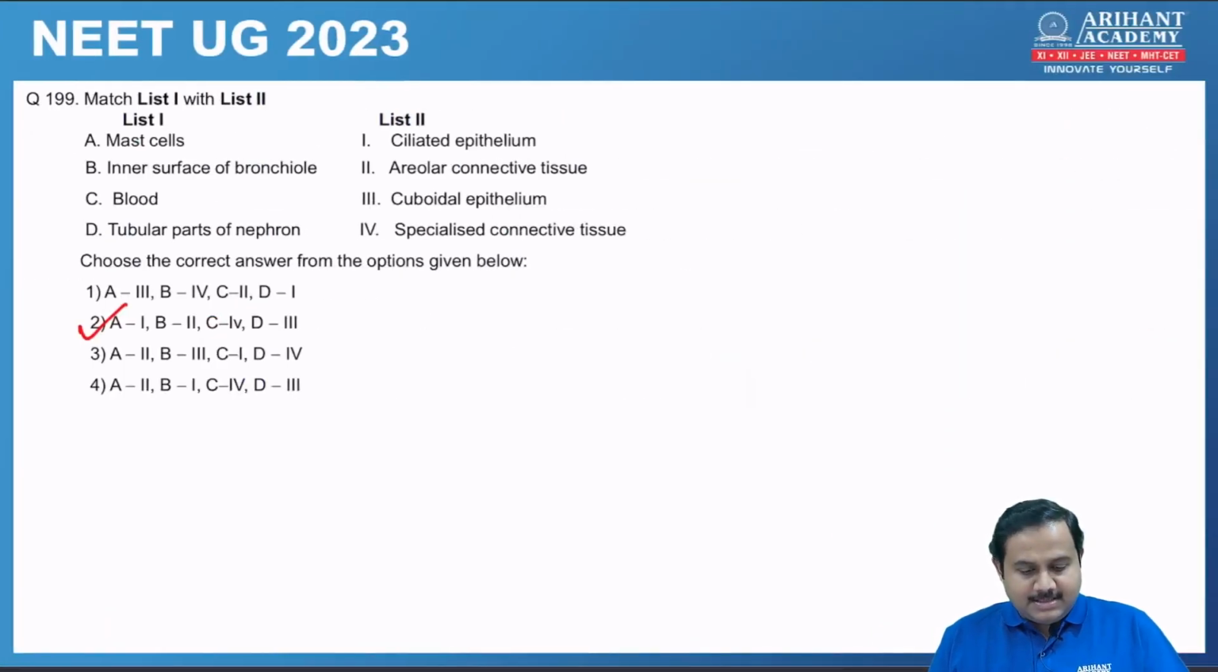199. Match the columns. Mast cells, that is areolar connective tissue. Inner surface of bronchiole will have ciliated epithelium. Then you have blood, that is specialized connective tissue, and tubular part of nephron will be cuboidal epithelium. So in this case the correct answer would be A2, yeah, option number 4. That is the correct answer. A2, B1, C4 and D3.